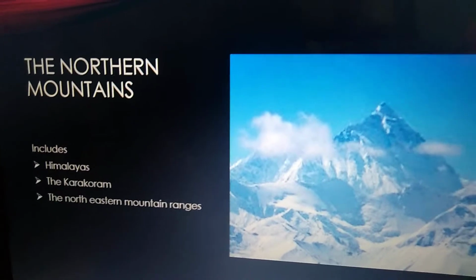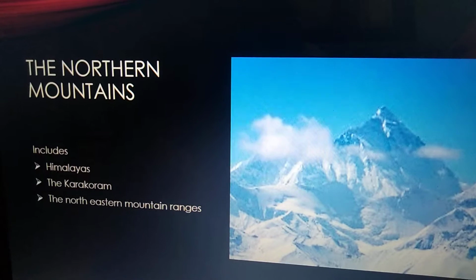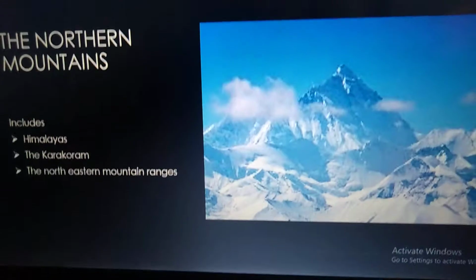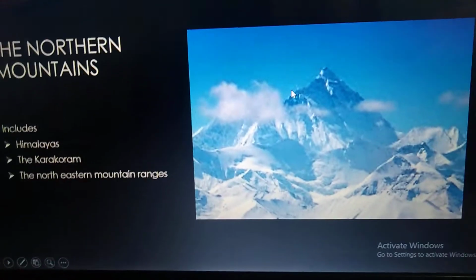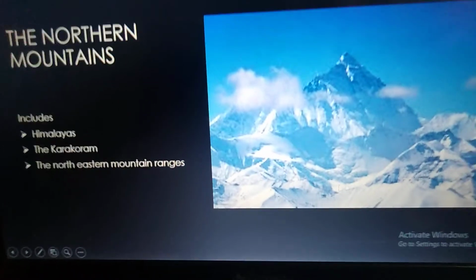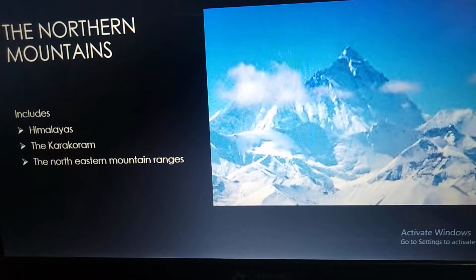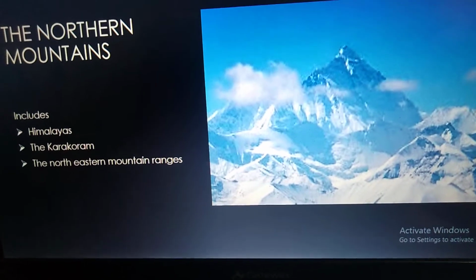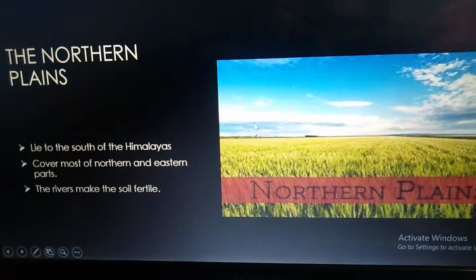The lower slopes of these mountains are covered with thick forest, and these forests have a variety of flora and fauna. Okay, these are the northern mountains.